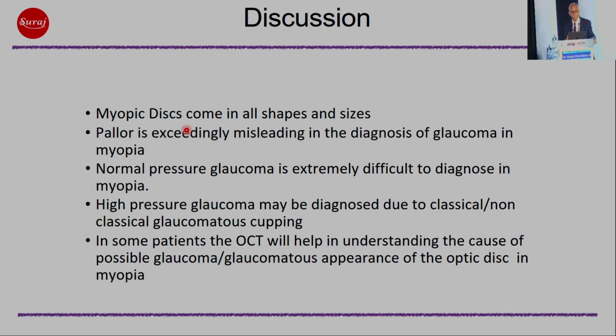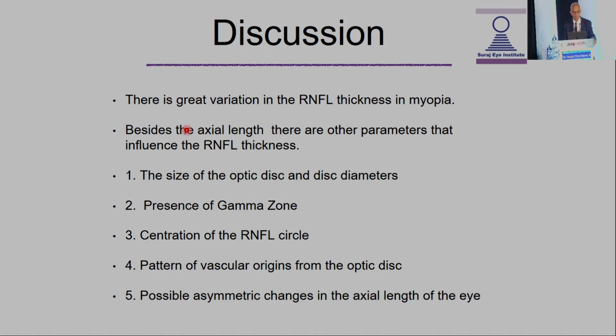So myopic discs come in all shapes and sizes. Pallor is exceedingly misleading in the diagnosis of glaucoma and myopia. Normal pressure glaucoma in myopia is extremely difficult to diagnose. High pressure glaucoma may be diagnosed because of either classical or non-classical glaucomatous cupping. And in some patients, the OCT will help in understanding the cause of the possible glaucoma appearance of the optic disc in myopia.